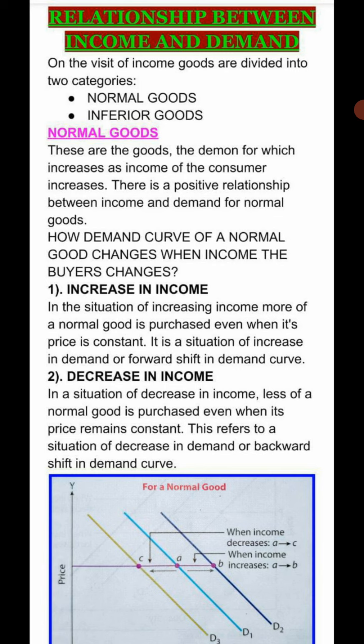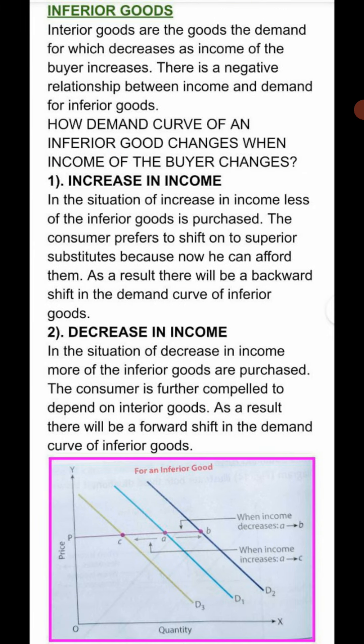So the very first condition, increase in income. As soon as the income of the consumer increases, the demand for the normal good will also increase. As a result, there will be a forward shift in the demand curve. As we see in the diagram, there is an initial demand curve D1, and as soon as the income of the consumer increases, the demand curve shifts forward and becomes the new demand curve, D2. And the second condition, decrease in income, there will be just the vice versa effect. In comparison to the increase in income, there will be a decrease in demand, and the demand curve will shift backward to D3.